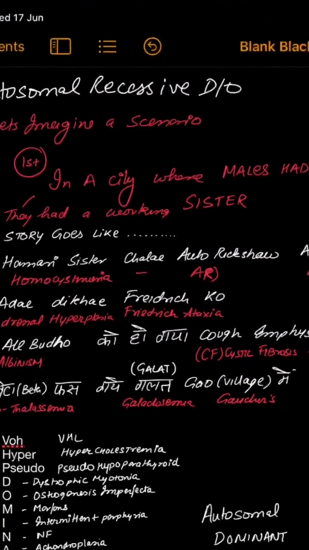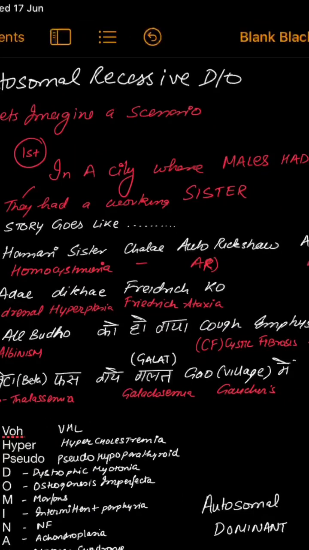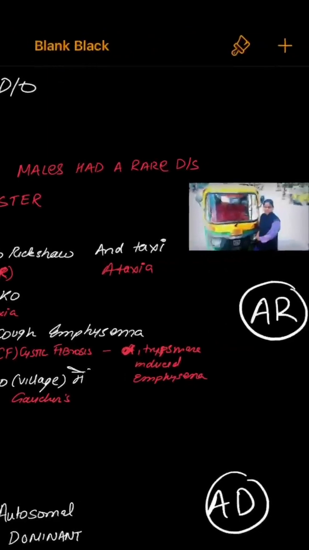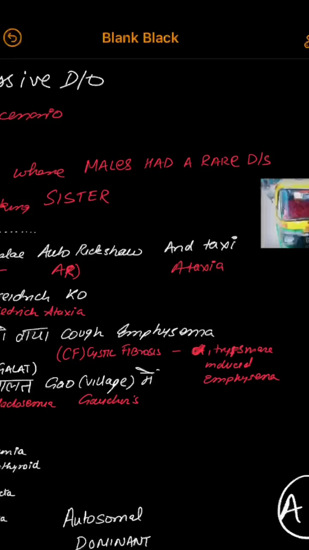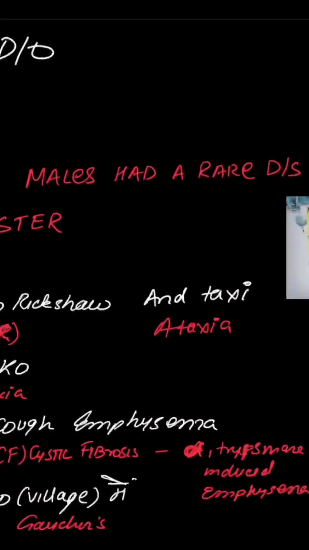Hello everyone. So we'll be discussing autosomal recessive disorders. Let's try to imagine a story. As you can see, this is a female trying to drive an auto rickshaw. She's actually from a very poor village, and the males there have a rare disease.